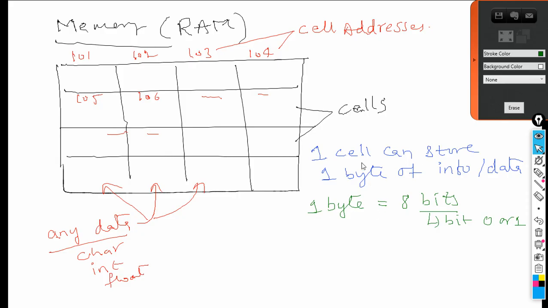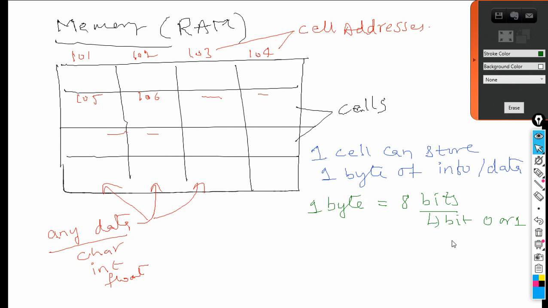So in the computer, information is measured in bytes, and a byte is equal to 8 bits. We don't want to go in depth on that, so just understand the overview. Now somebody asks, what is the 0 and 1? 0 means off, 1 means on.